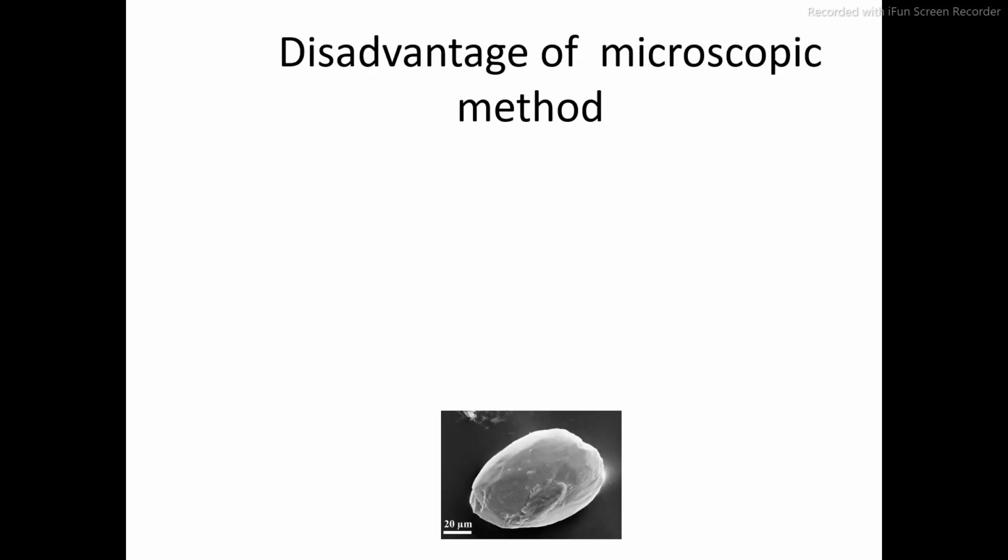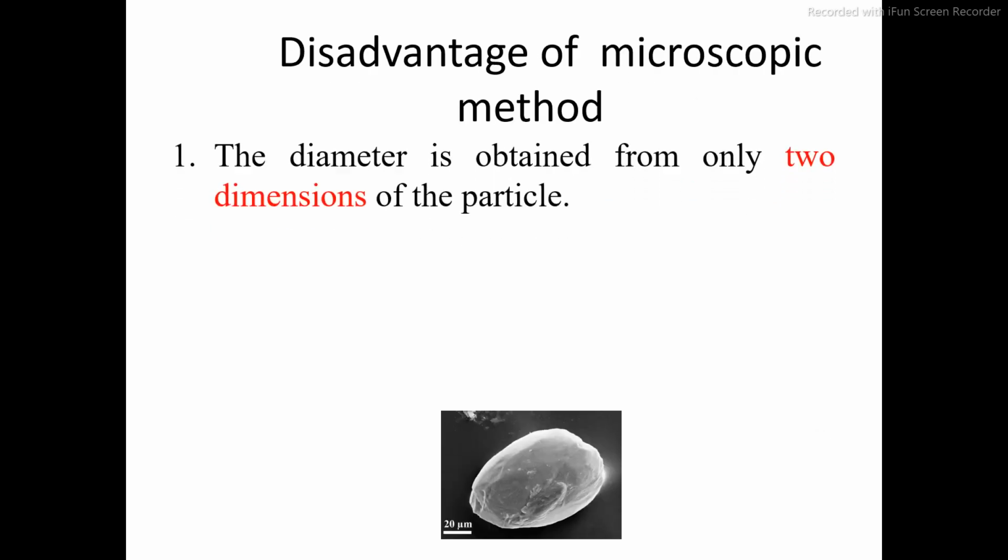Disadvantage of microscopic method: the diameter is obtained from only two dimensions of the particle. What is meant by two dimension? Either you can measure the length or breadth. Its length and width you can measure very easily. But what about the height or thickness of this particle? You don't know the thickness. So that's why